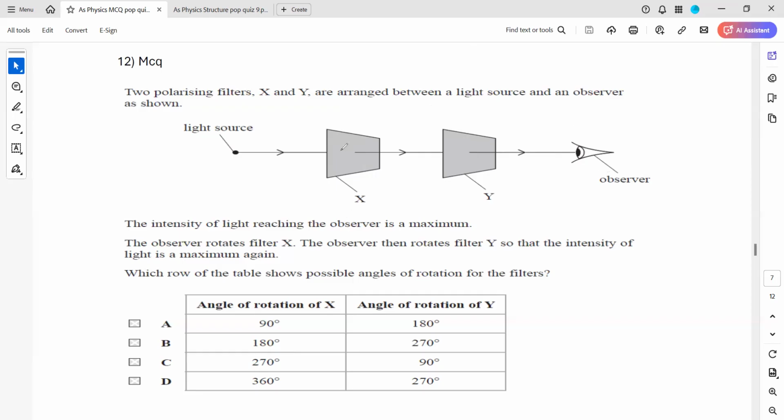Say this was originally vertical, all of them, and we rotated 270. So if we rotate 270, this will become horizontal. And when we rotate the other polarizing filter 90, this will also become horizontal. So we'll observe the maximum light: the unpolarized light becomes horizontally polarized here, and the polarizing filters are parallel to each other. So we'll observe a maximum light which will pass through the two polarizing filters. So C will be the right answer for this.